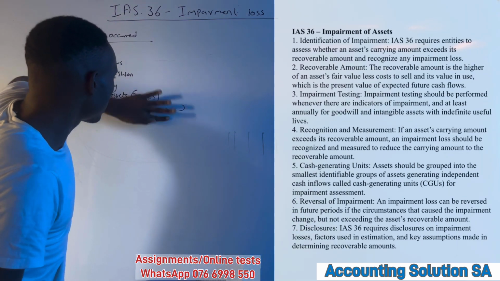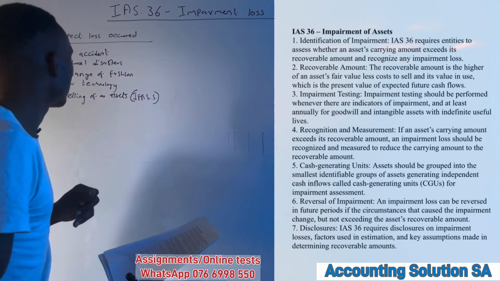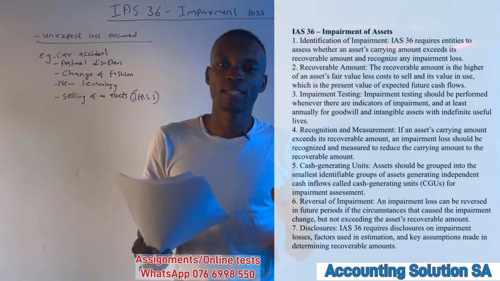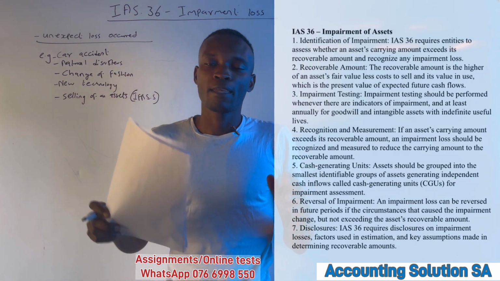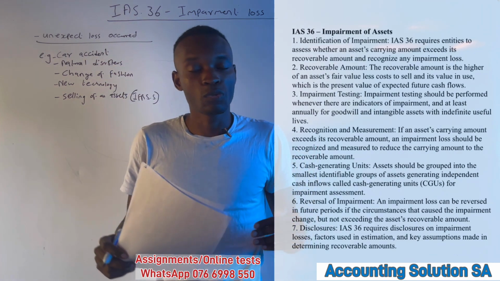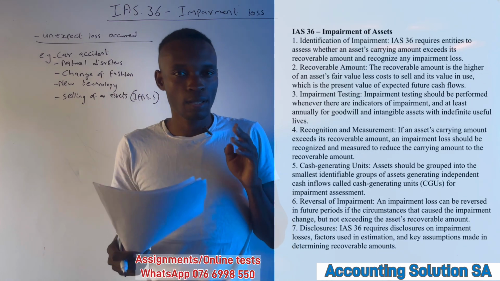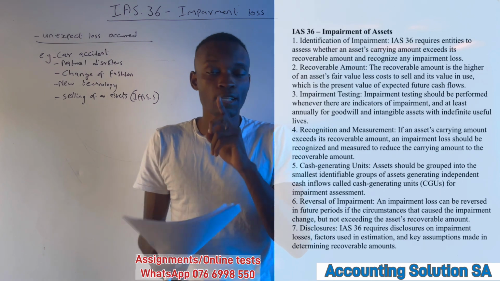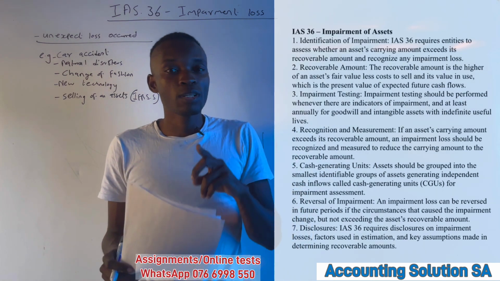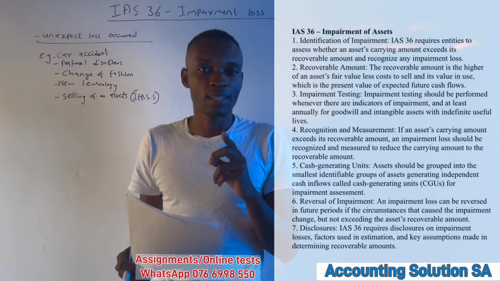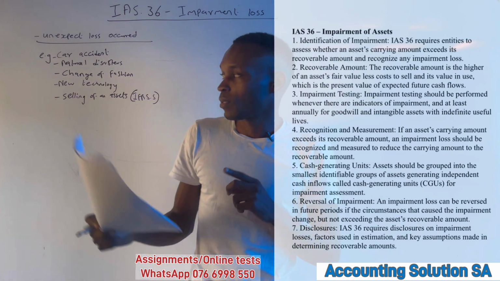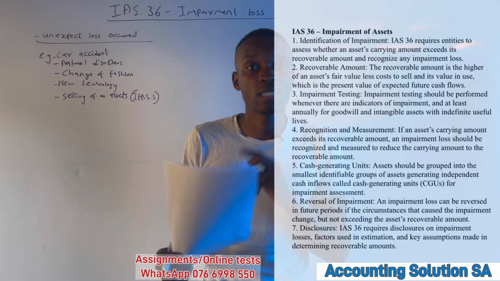Then how does this one cause impairment? Selling of assets, guys. No one can sell an asset if that asset is still very useful. There is no way. Once you want to sell something, there is an indication, especially a car. If someone wants to sell you a second-hand car, just know that probably this car has a problem. You need to test impairment.